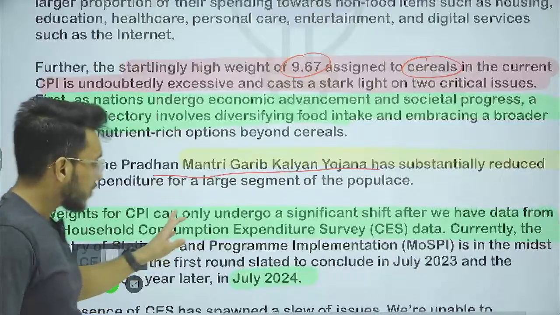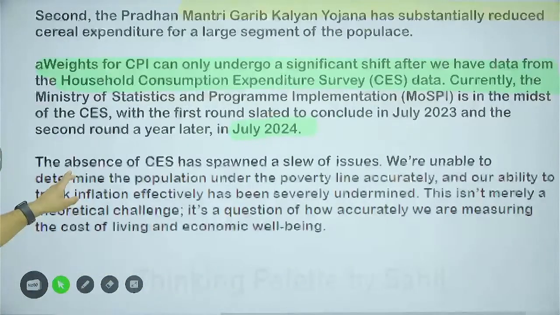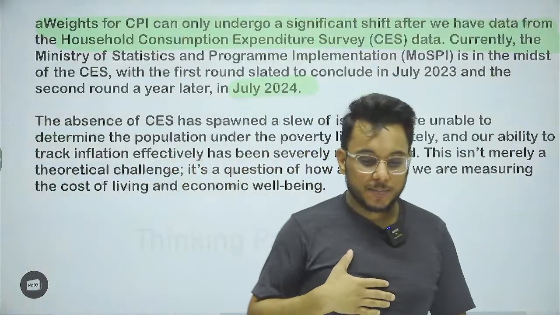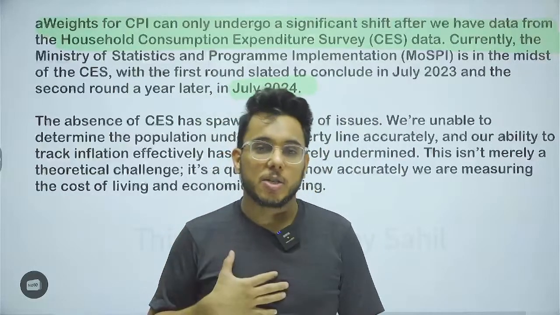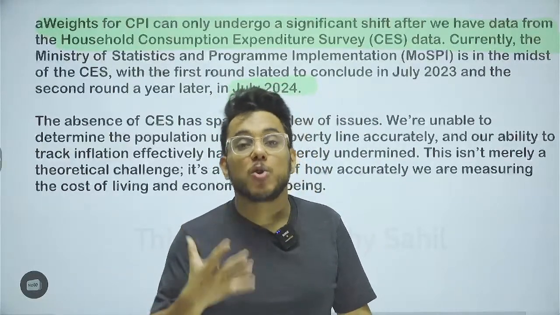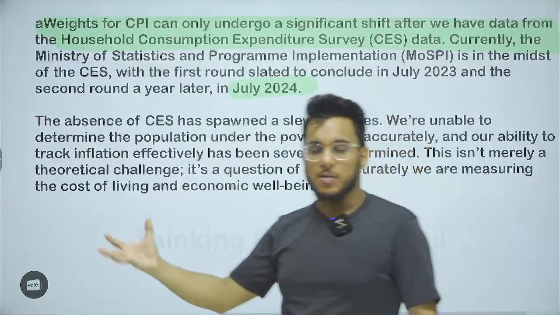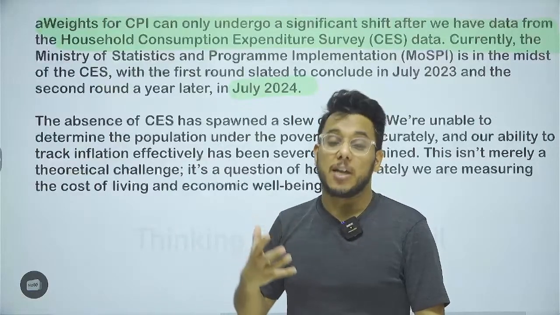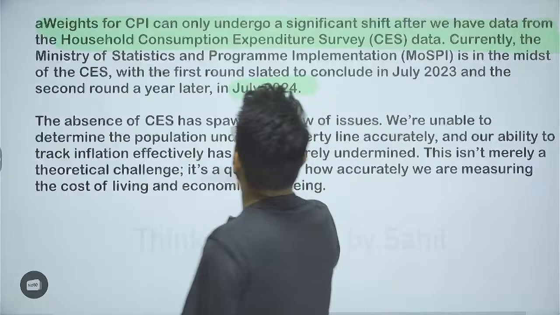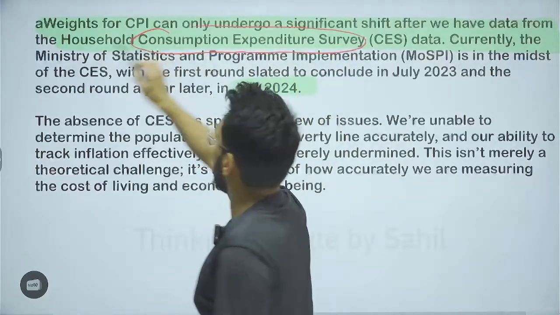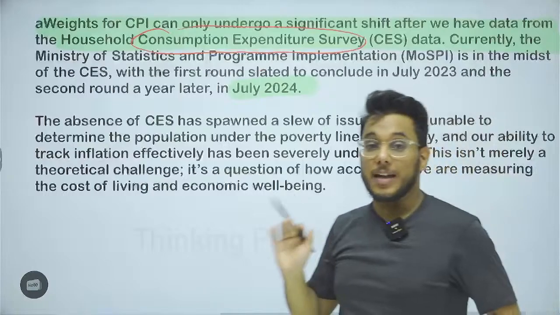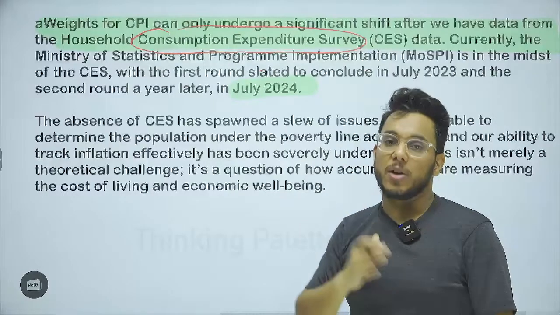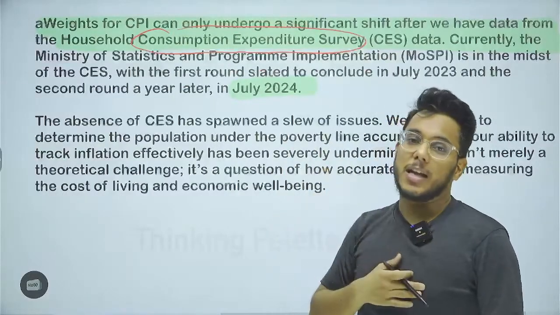And then one more issue that comes in this direction is, when we talk about the condition of poverty and the economic condition of the people, how do you know whether people are earning more or less, whether their economic condition has improved or declined? You know that through surveys, for which we do the consumption expenditure survey. The last consumption expenditure survey that happened was in 2011-12. In 2017-18 it happened, but the report was not released. So the last data we have is 2011-12.